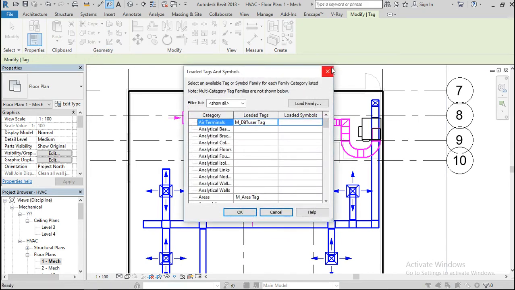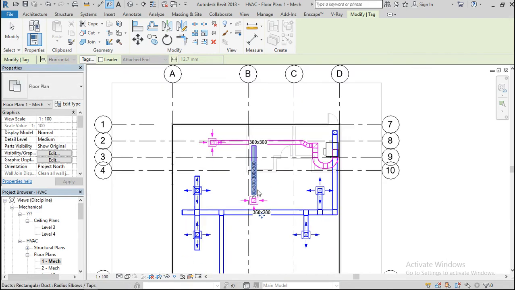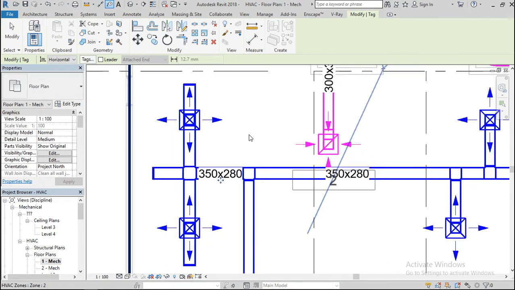There's also a few tags here. You can see the measurement for this one is different.